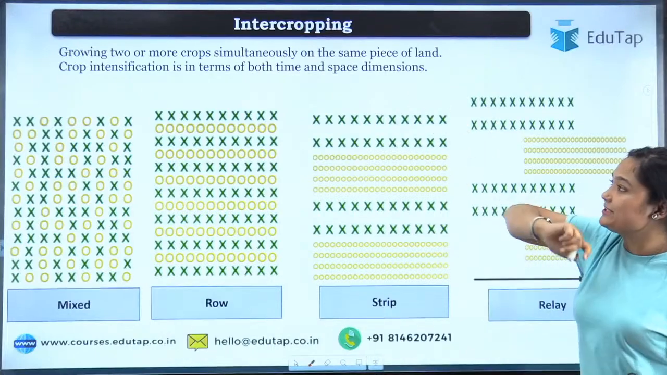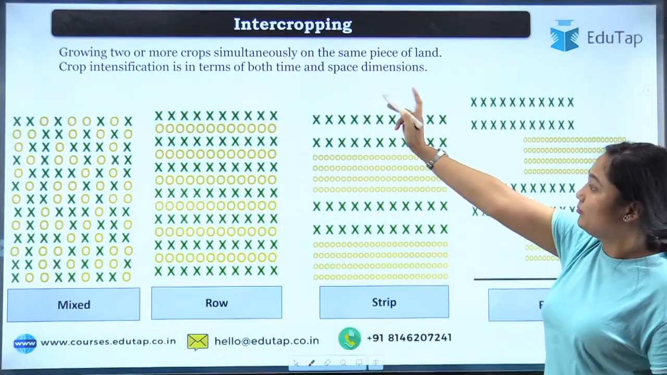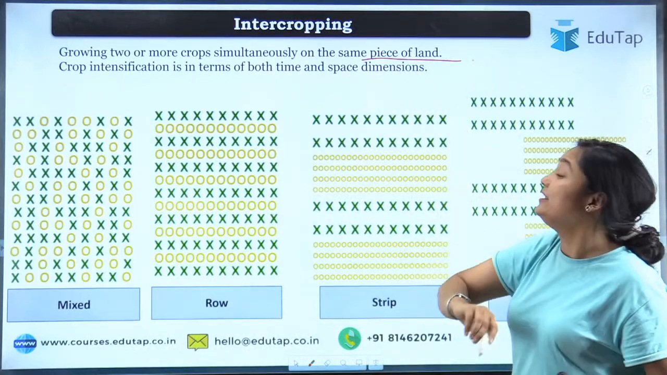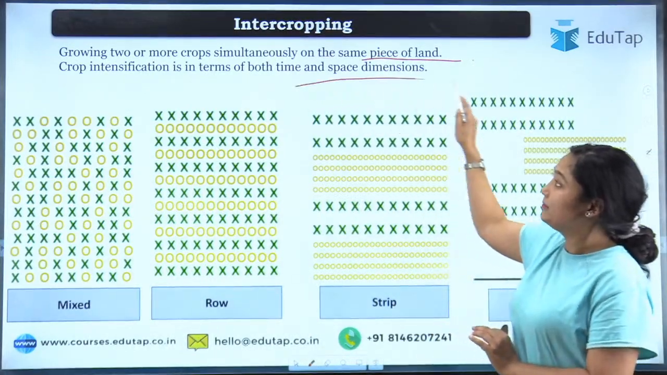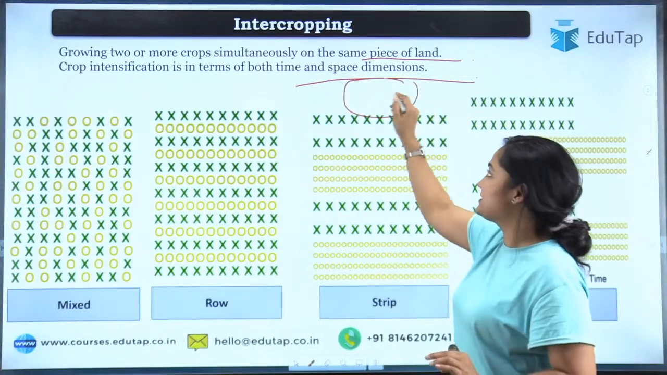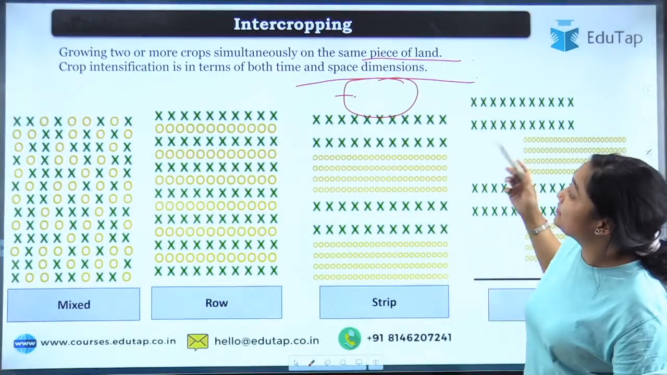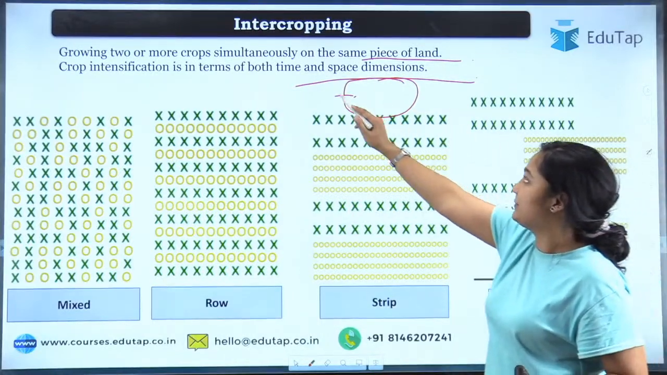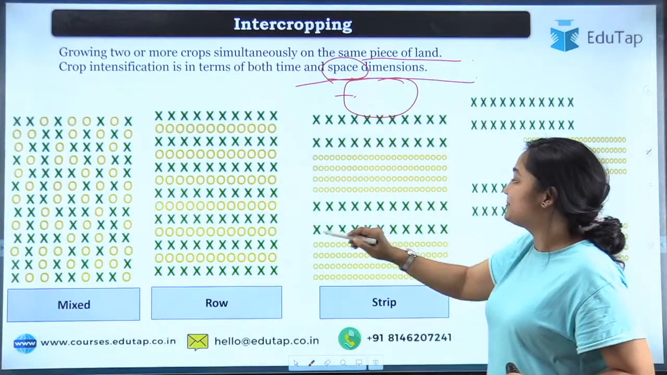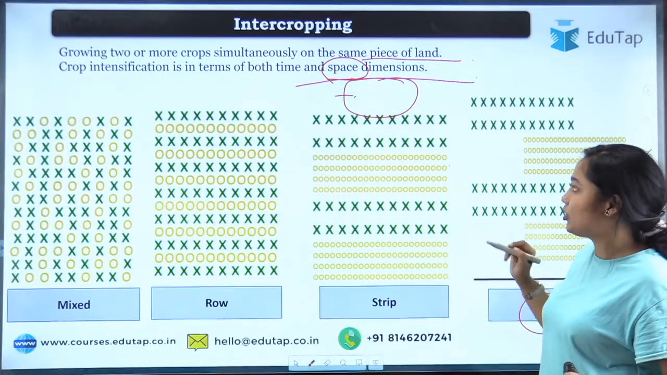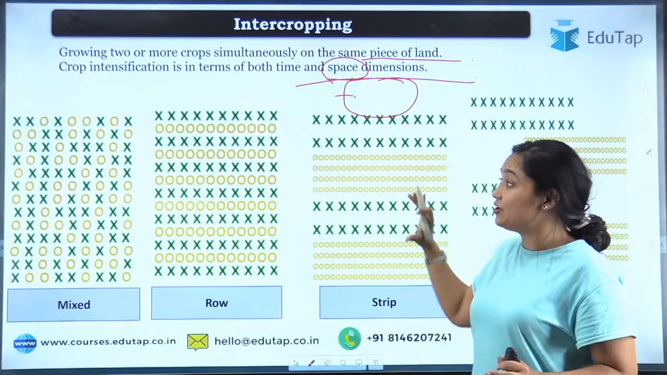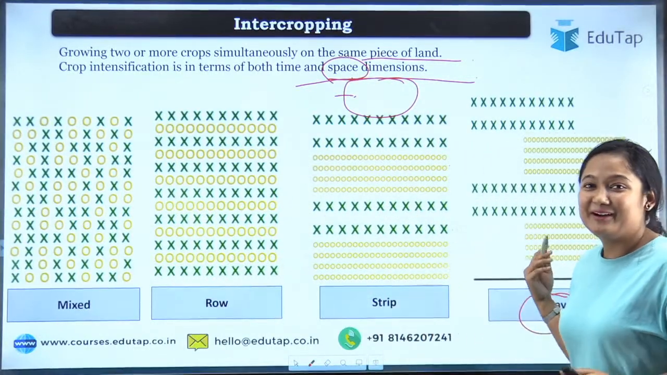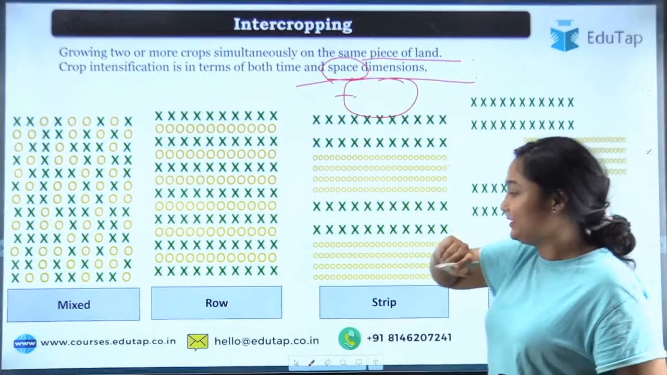Okay, so we can see what intercropping is: growing two or more crops simultaneously on the same piece of land. Crop intensification, again in terms of space. How in terms of time? At the same time, harvesting and maturing can be done, and you can do it again. And again, we'll study the example of relay cropping. The time dimension will be cleared again. Then talking about the space, in the similar space, more than two crops are there. That's why crop intensification is happening in the time dimension too. Okay, very good, Sunny and Albert too.